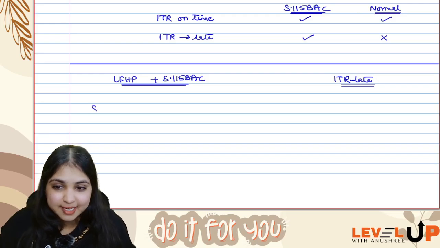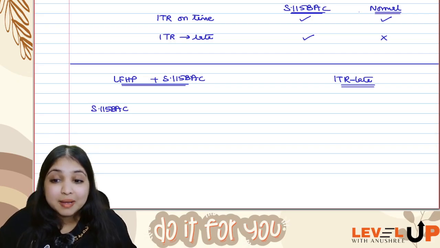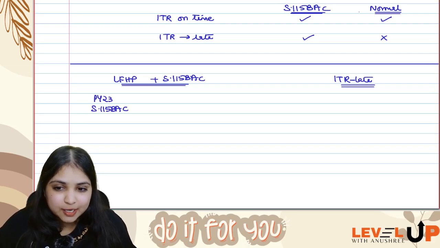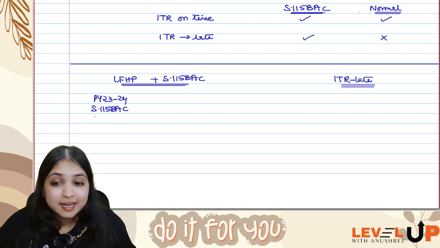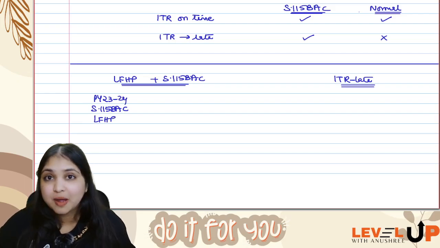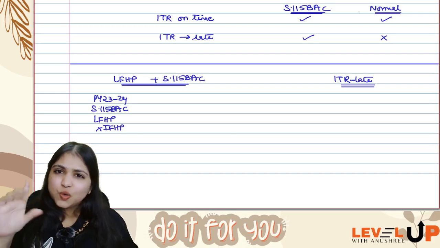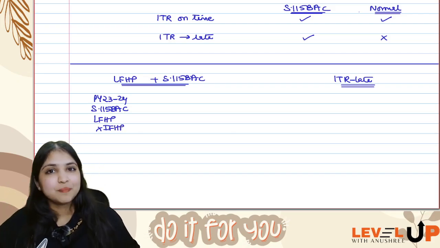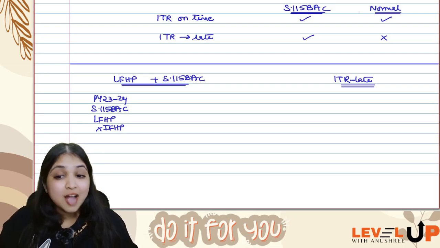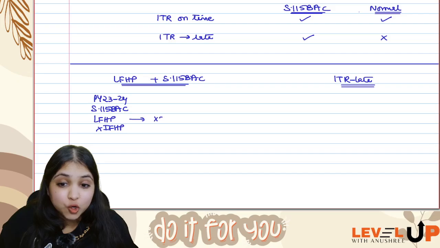The situation is something like this. My assessee is following 115BAC. My current year is 23-24 in this example, and in the current year my assessee is having loss from house property. And my assessee is not having income from any other house property. The assessee is having only one house, and from that one house it is a loss. Of course, this is not a self-occupied property.